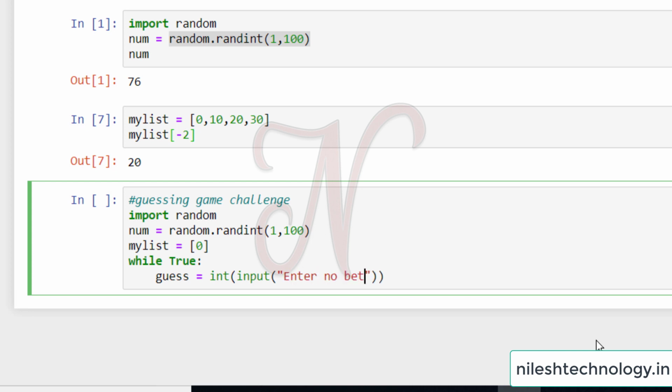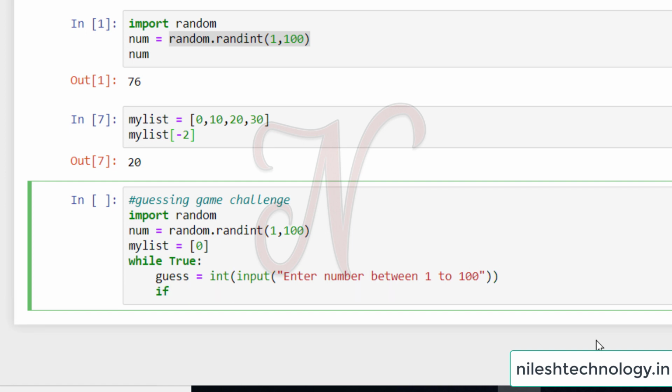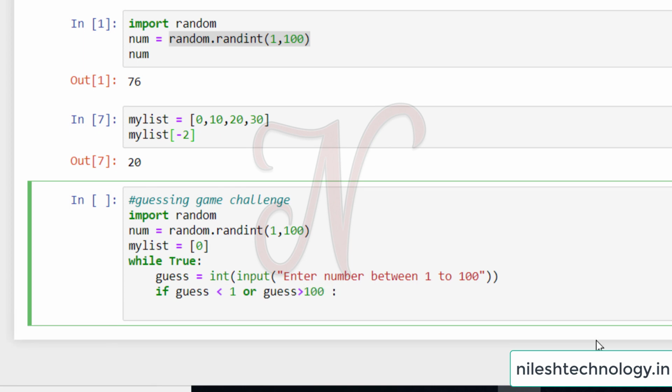Enter number between 1 to 100. Okay. So this is your guess. If your guess is less than 1 or guess is greater than 100, then if one of these conditions becomes true, it means that you passed an invalid input.